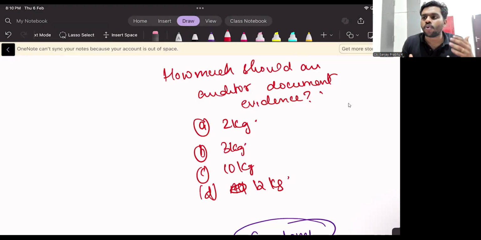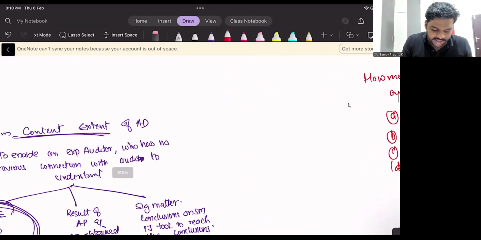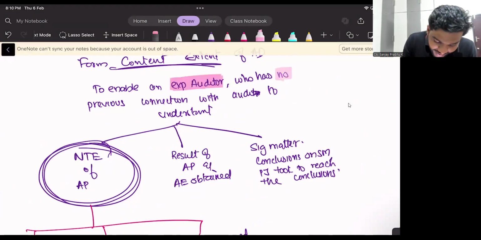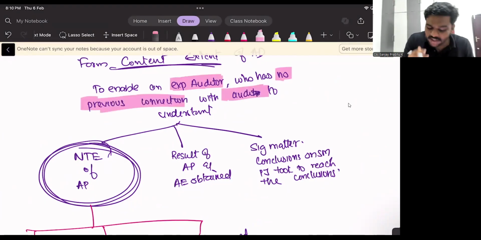No. Then how can we determine? How can we identify, how can we come to a conclusion how much evidence we need to document? See, as an auditor, you have to document such amount of evidence which an experienced auditor who is having no connection, no previous connection with this audit. Sir, can you tell once more?